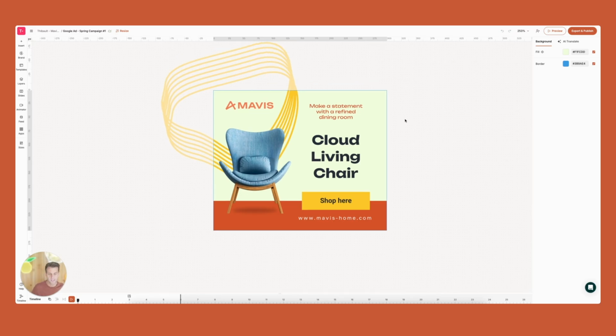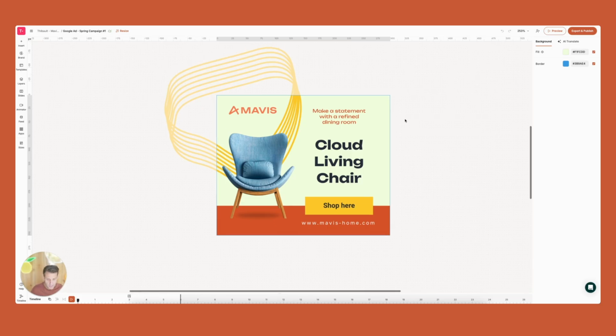Now, is this going to generate something that's ready to be published? I mean, that's our goal. Now, with our tests, we believe it's going to get you 90% there. And once you're here, you can just make the small tweaks that you want, such as the CTAs or some other details that maybe the agent simplified, and you can export that. Now, the thing that I want to show you is because you now have generated something that's fully editable in the editor, you are able to do all the things that you would do in the editor. So AI is really integrated and generating things that work natively with the rest of the platform.